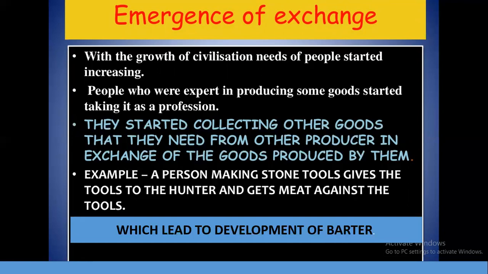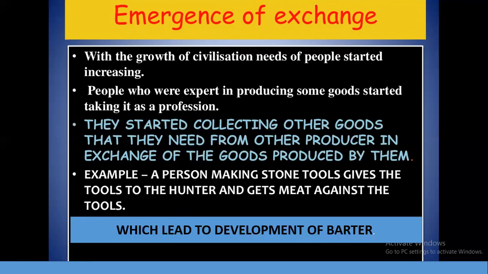For example, rice, oats, wheat, any eatable item or furniture, anything they had, they could exchange. If anybody is good at making coats, they could exchange them with somebody else. So a person who was expert in producing or finding some goods started taking it as a profession, right?